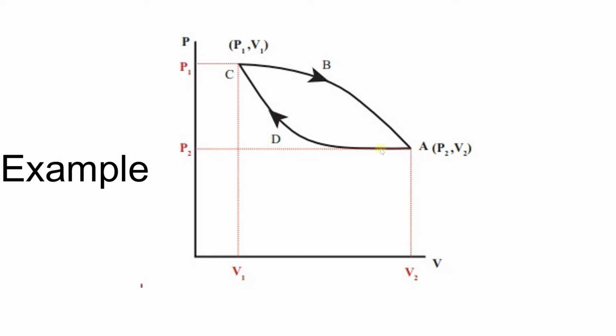So in this cyclic process, as you can see, there is no change in pressure between the initial and the final state. The system starts from here and ends again at this point. So there is no change in pressure and no change in volume. So change in pressure and change in volume will be zero. So I can say that for a state function, the change in pressure and change in volume of a cyclic process is zero.